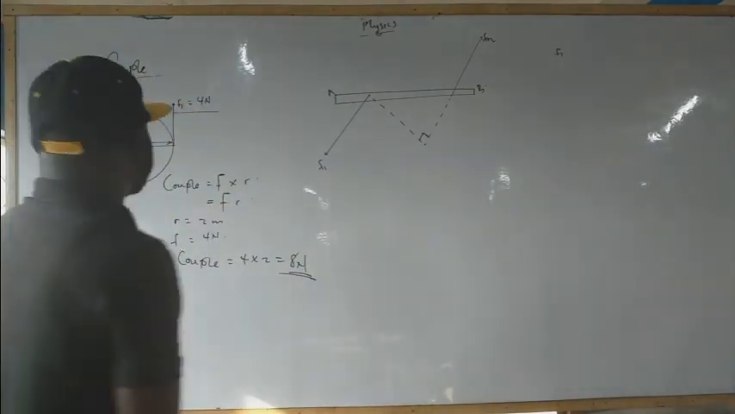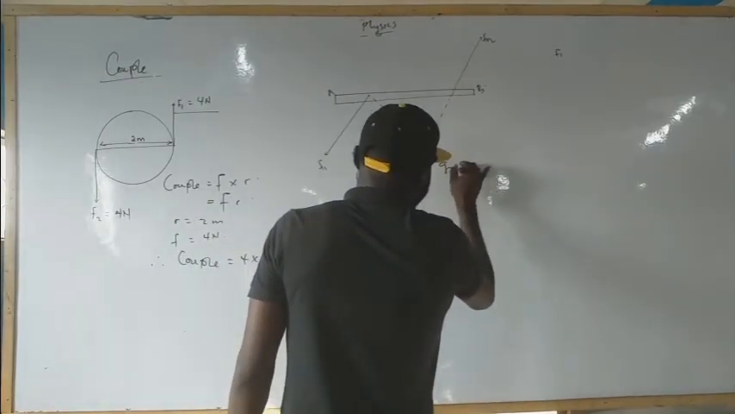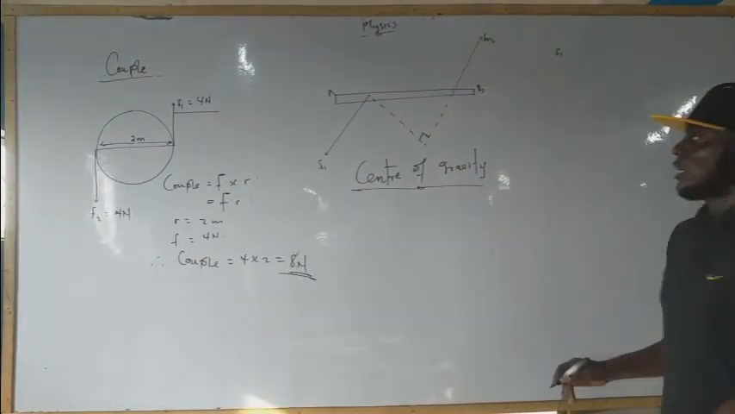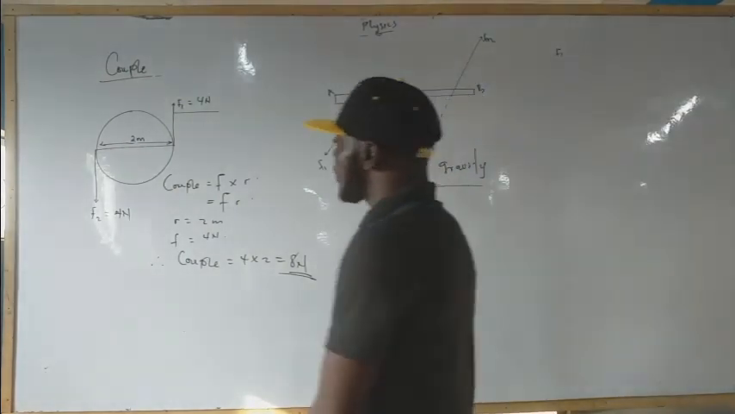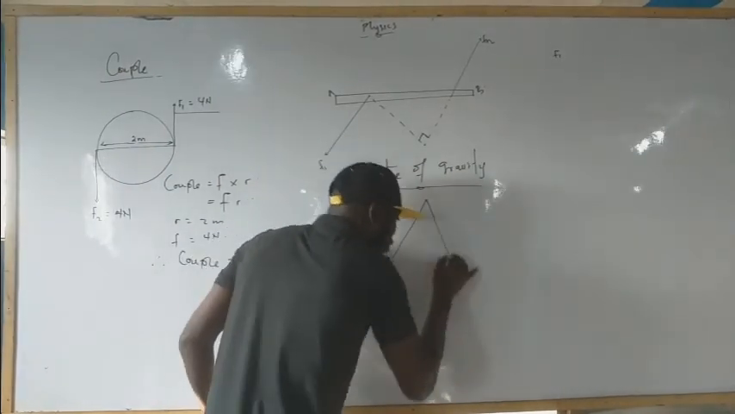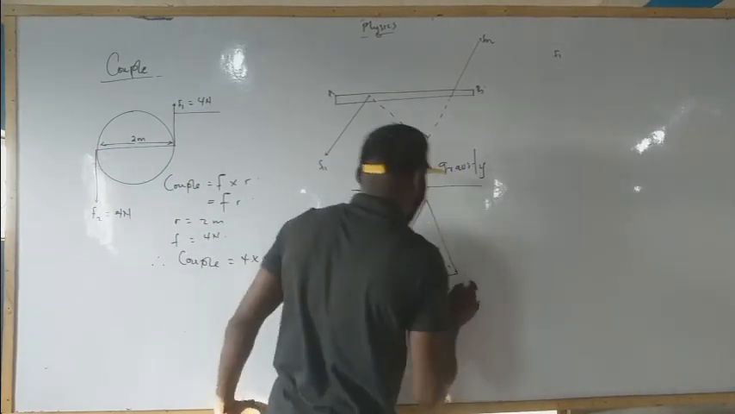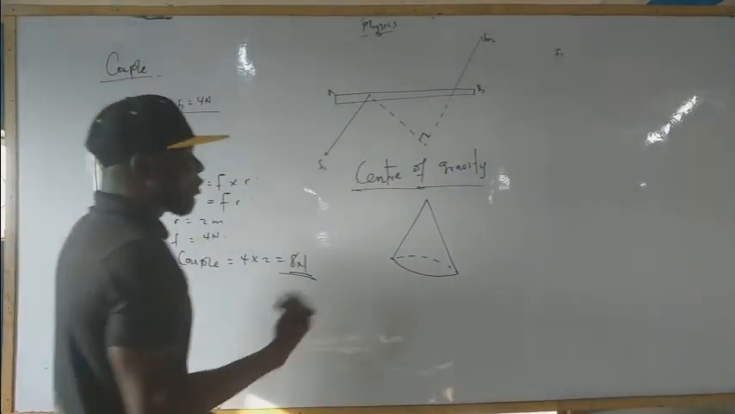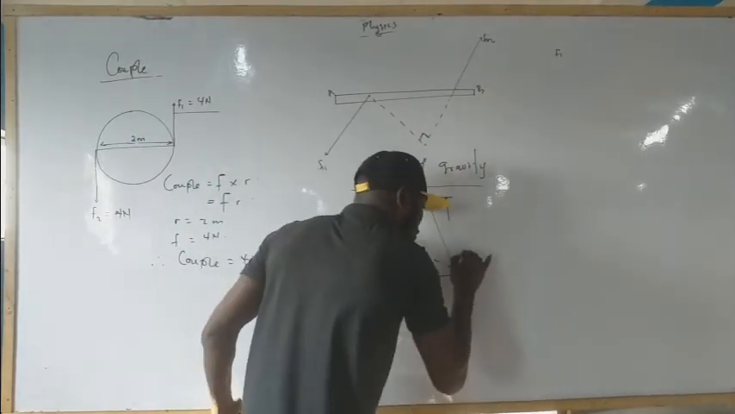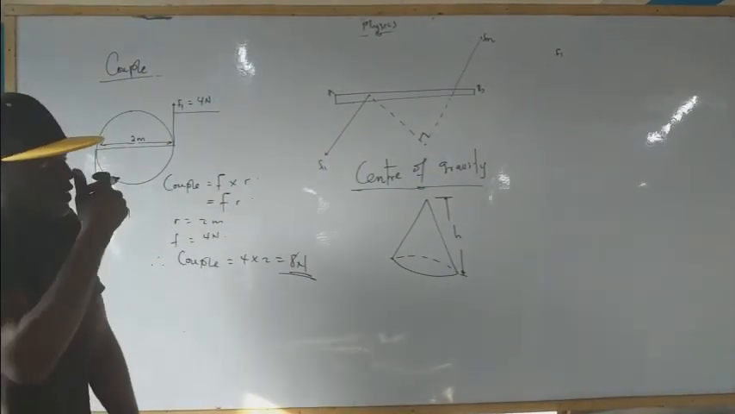Let's move further to center of gravity. How can we locate the center of gravity? Let's say for instance that we have a cone. This is the base of the cone, and of course we know that from this point to this point is what we call the height of the cone.